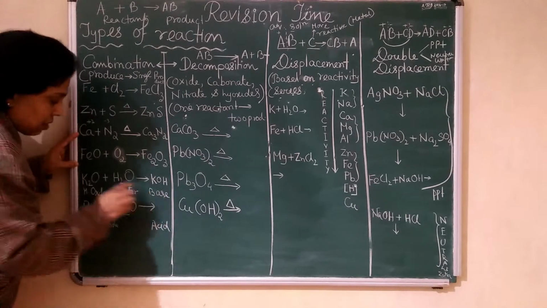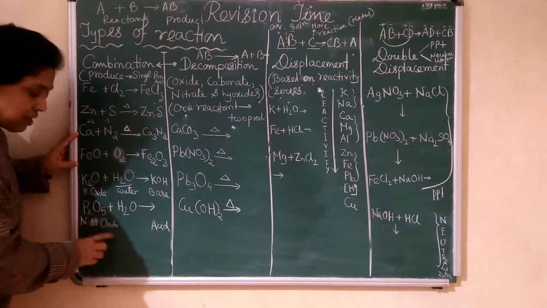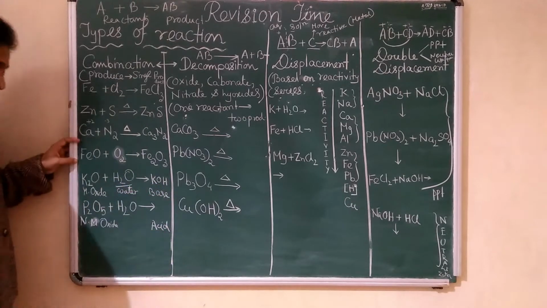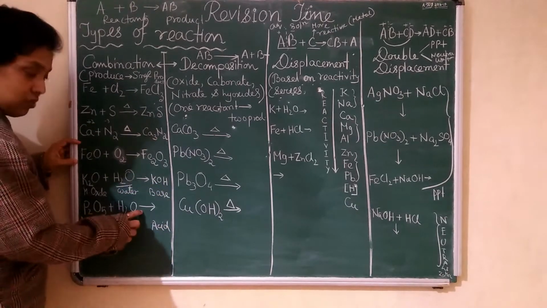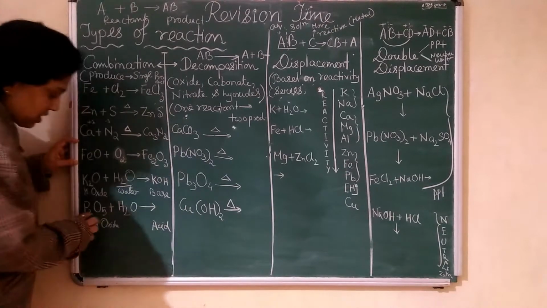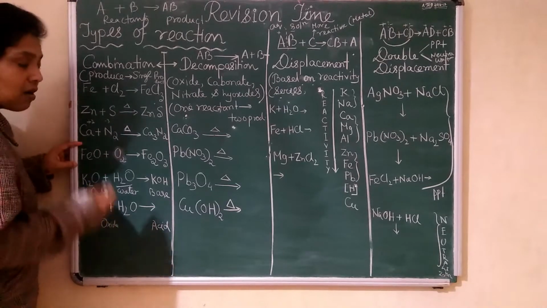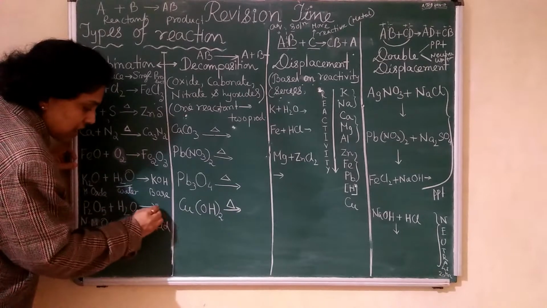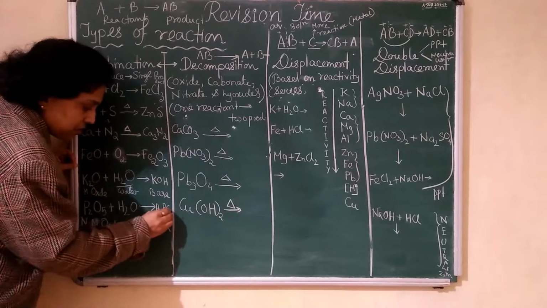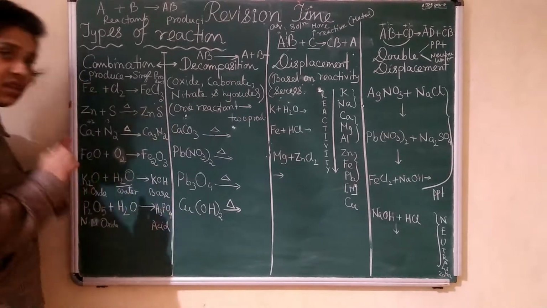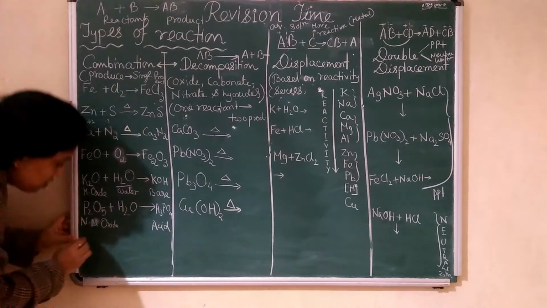This is base, metal oxide, base; non-metal oxide, acid. Okay, so non-metal oxide with water, it is an acid. Which kind of acid? Phosphorus related. So which acid? Phosphoric acid, H3PO4.